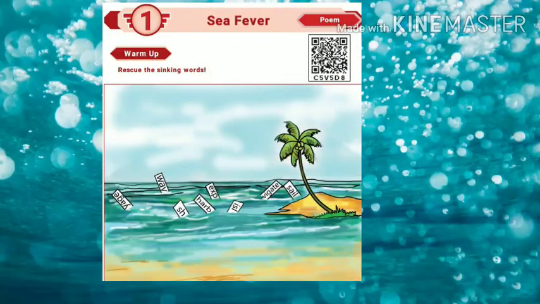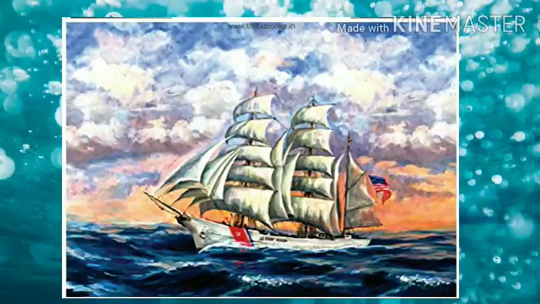We all know how the sea looks. It is blue in color, and on the top in the sky you can see the gray and white clouds. And when the ship sails in the sea, it will be in a waving form, and we can also see the waves and tides, and the foam of the sea, and many things in the sea that give good relaxation to human beings.